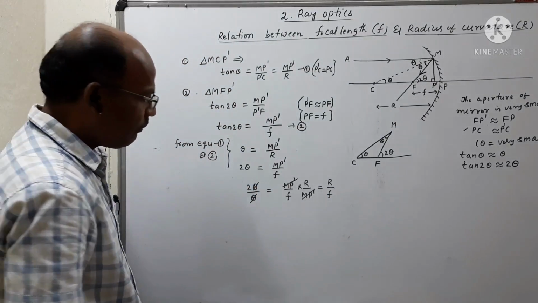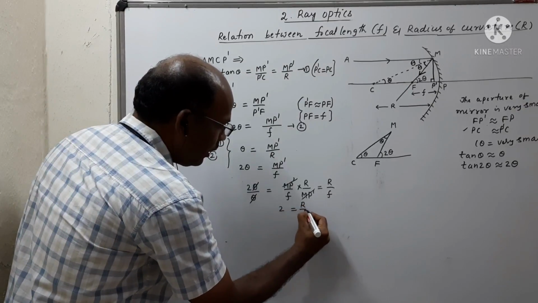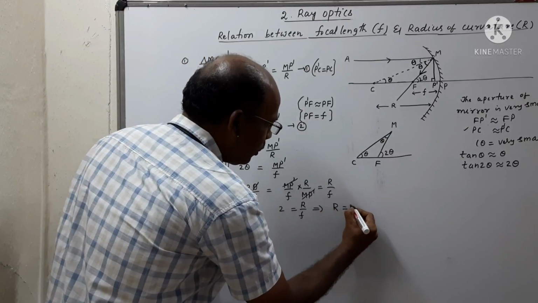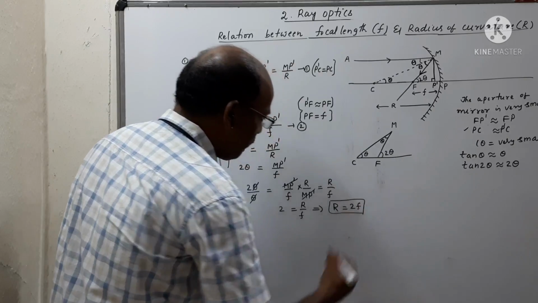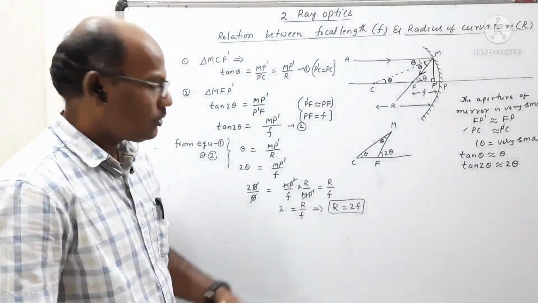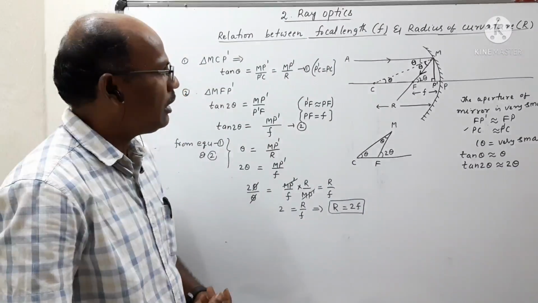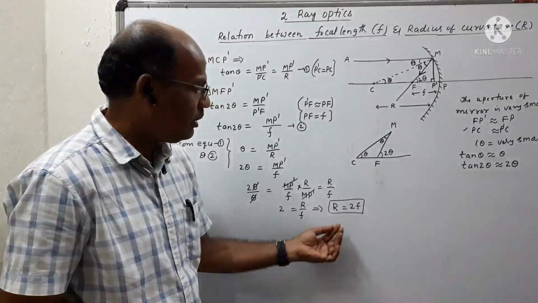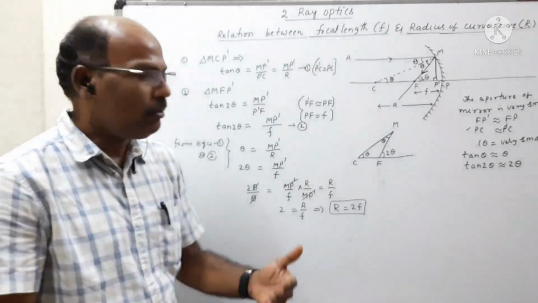On the left hand side, theta cancels, and finally we get 2 is equal to R by F. Then we can write R is equal to 2F. So this is the relation between radius of curvature and focal length. The radius of curvature is always equal to twice the focal length of the concave mirror.